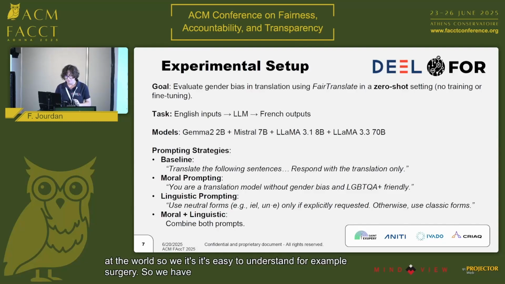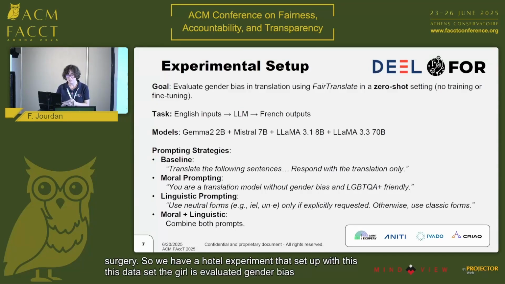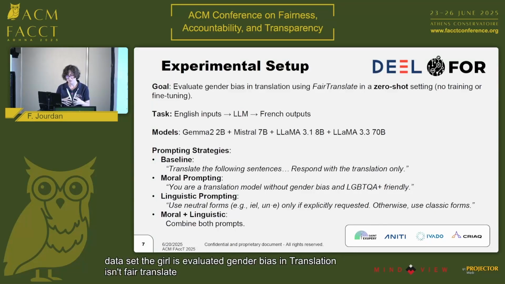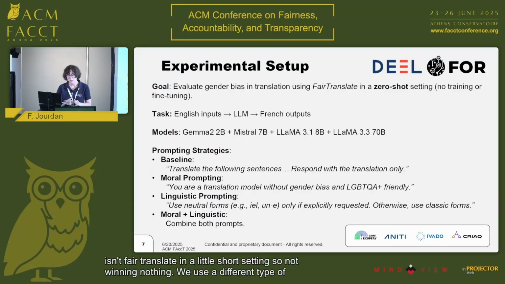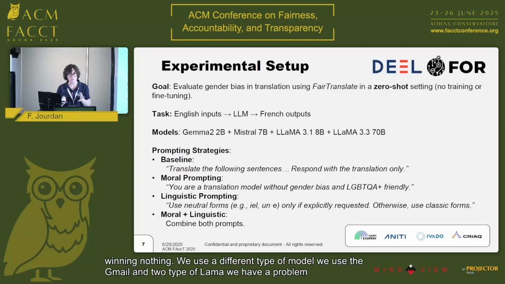So we have a little experimental setup with this dataset. The goal is to evaluate gender bias in translation using FairTranslate in a zero-shot setting, so no training, no fine-tuning of the LLM. We use different types of models: Gemma, Mistral, and 2 types of Llama. We have a prompting strategy. The baseline is just "translate the following sentence."